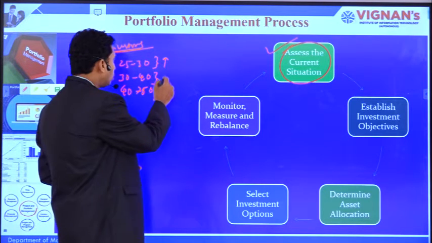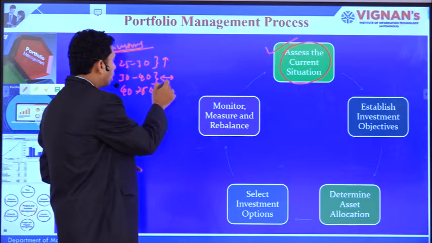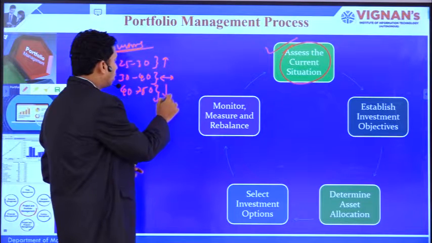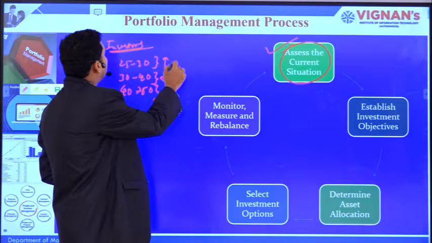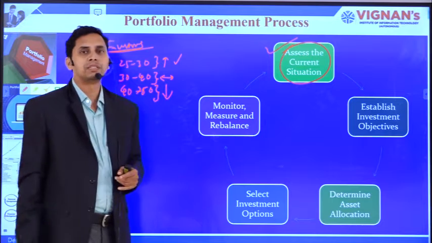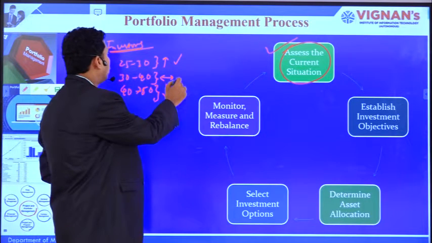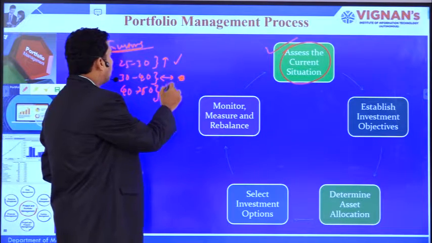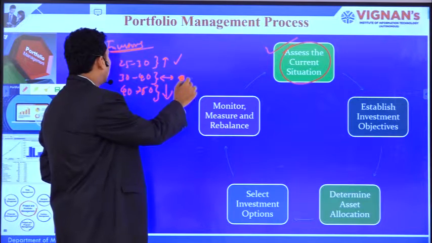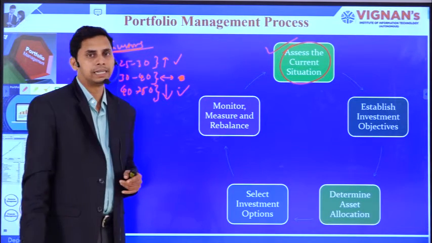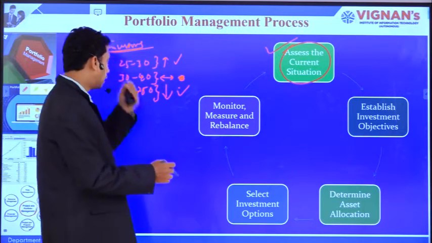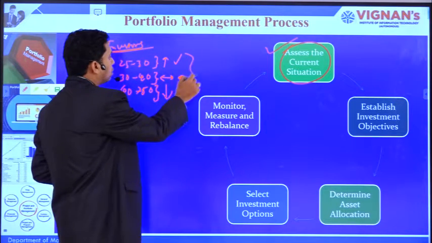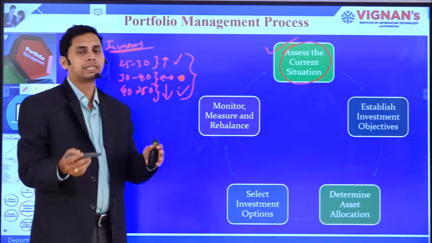That's why the risk capacity for the 25 to 30 category people is more, and 30 to 40 is neutral, and the 40 to 50 category is again less.